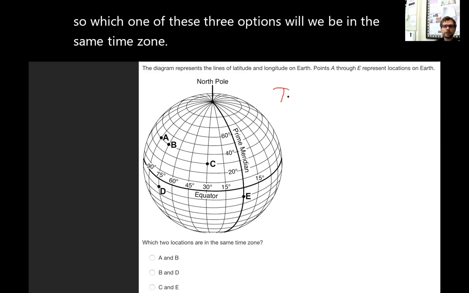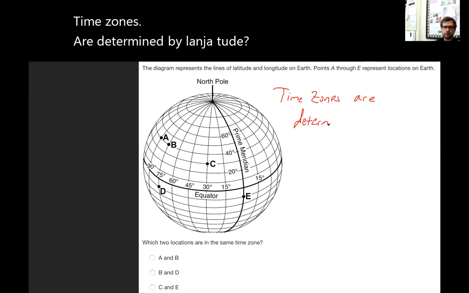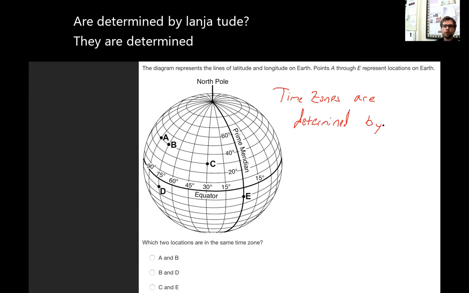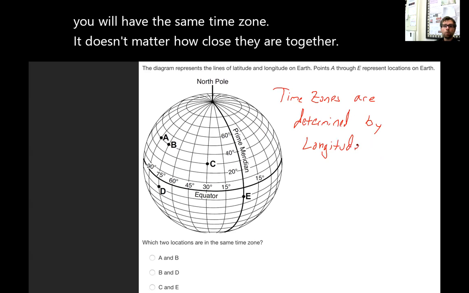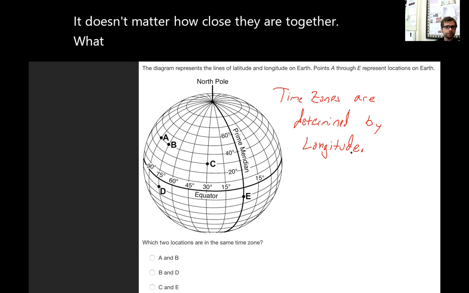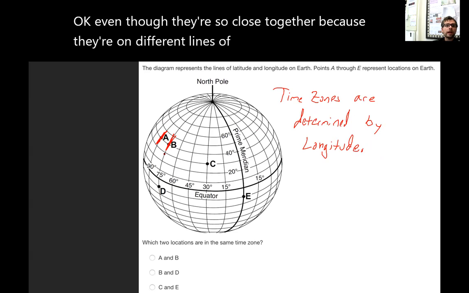Now, if you remember, time zones are determined by longitude. They are determined by longitude. So if you are at a location with the same longitude as another location, you will have the same time zone. Okay? It doesn't matter how close they are together. What matters is their longitude. So A and B here, they're very close together, but they are on different lines of longitude. Okay? Even though they're so close together, because they're on different lines of longitude, they will have different times.